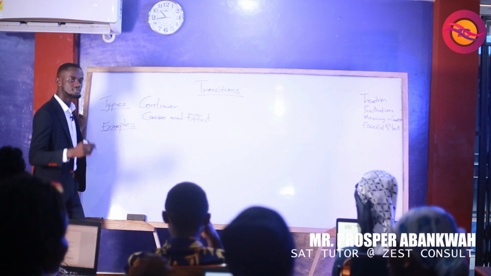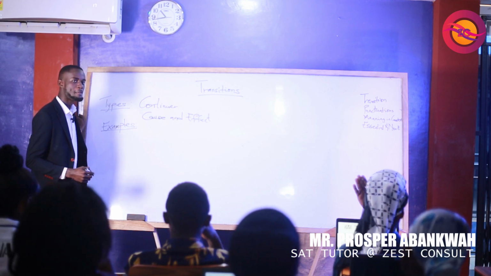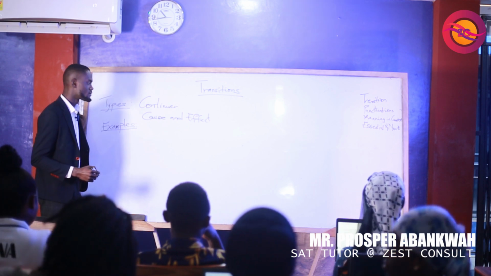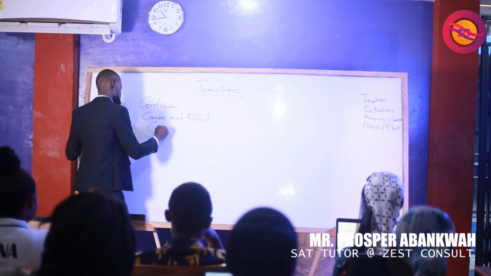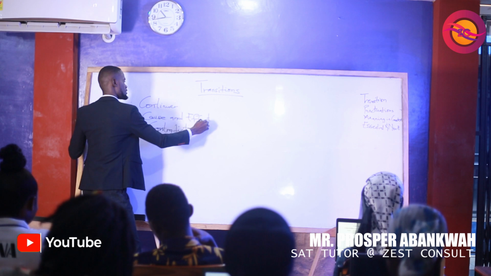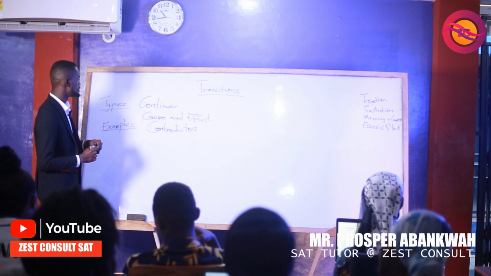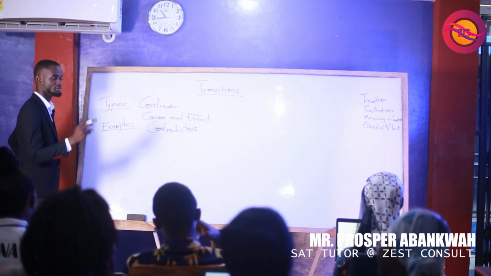Yes. Who else? Yes, Godfred. Contradictors. So these are the three types of transitions. We have the continuous, we have the cause and effect, and then we have the contradictors.